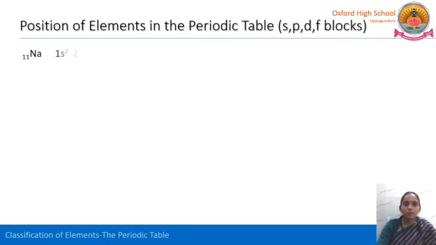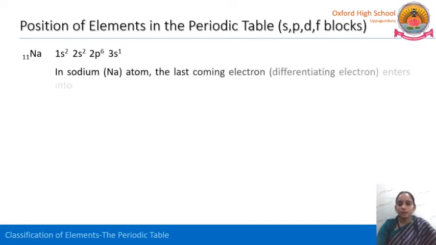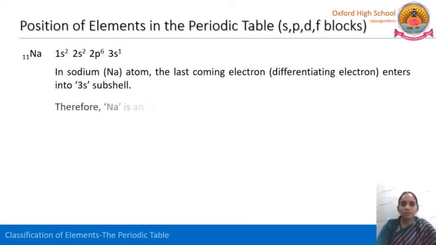See the position of elements in the periodic table, how all the elements are arranged into SPDF blocks. I have taken an example of sodium, whose atomic number is 11. The electronic configuration of sodium can be written as 1s2, 2s2, 2p6, 3s1. Where does the differentiating electron enter?